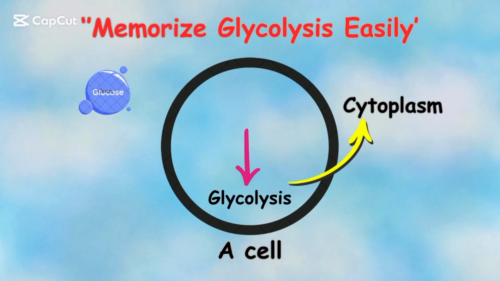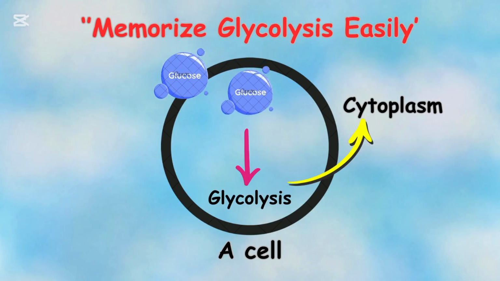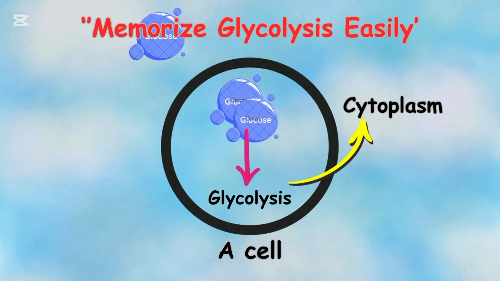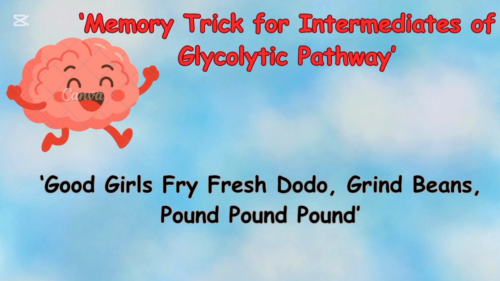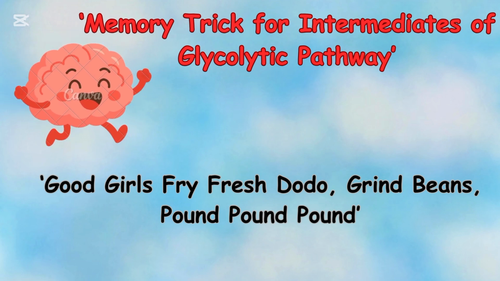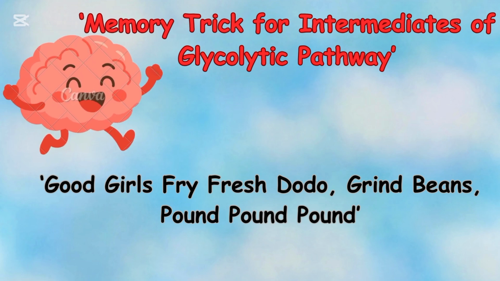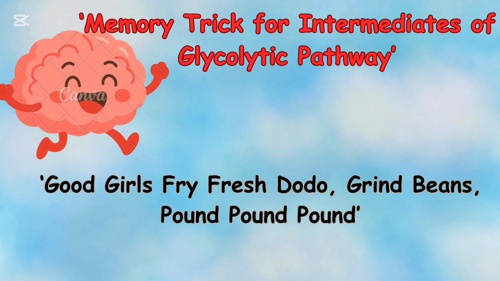Struggling to memorize glycolysis? Too many enzymes and intermediates. Now, let's memorize glycolysis easily. Use this sentence to remember the intermediates of the glycolytic pathway. Good girls fry fresh dodo, grind beans, pound, pound, pound.